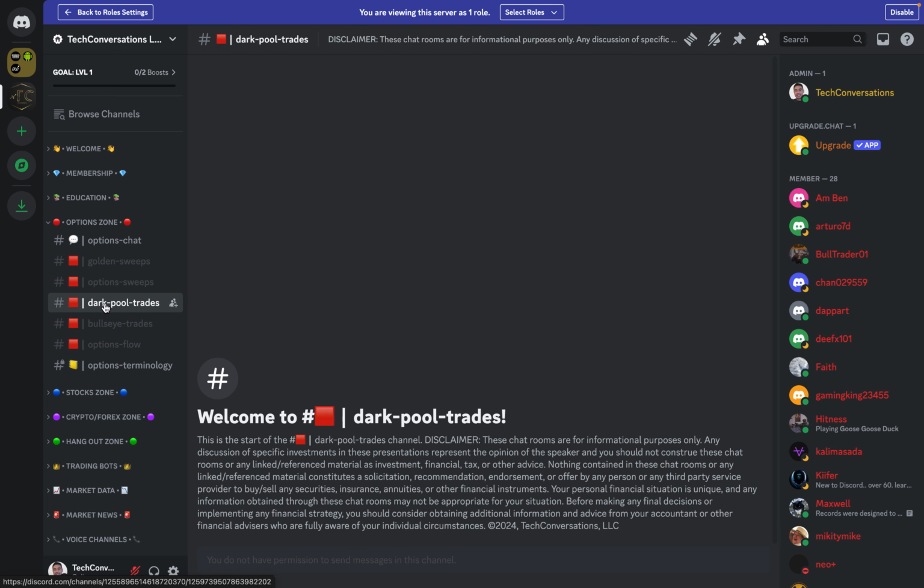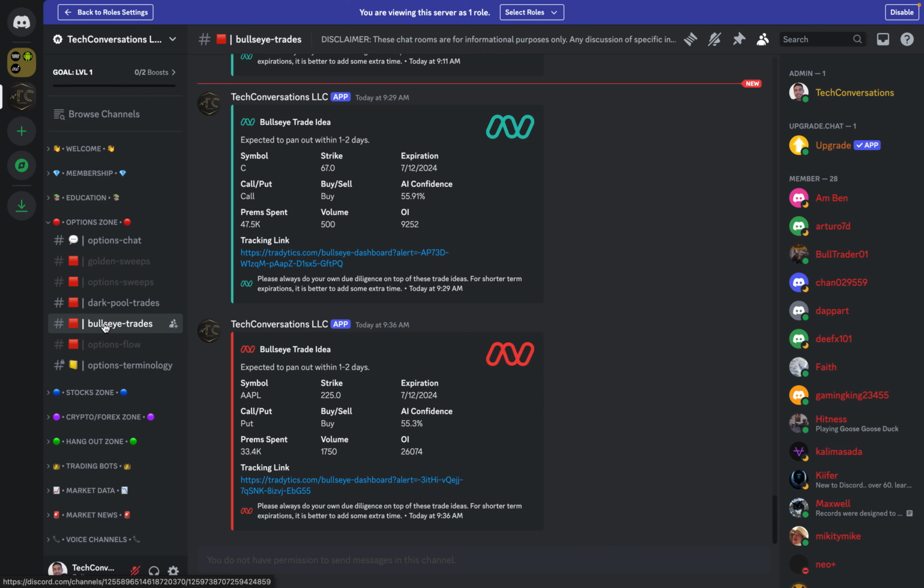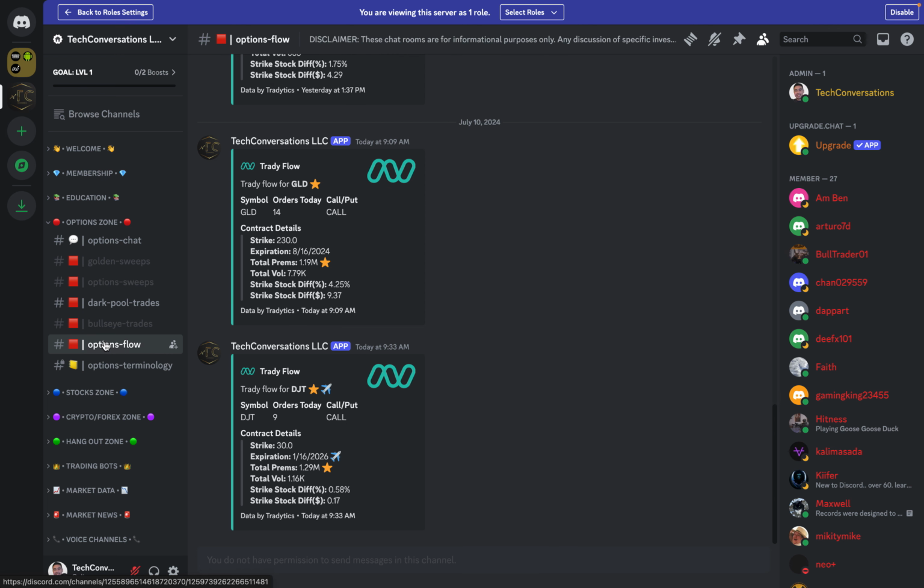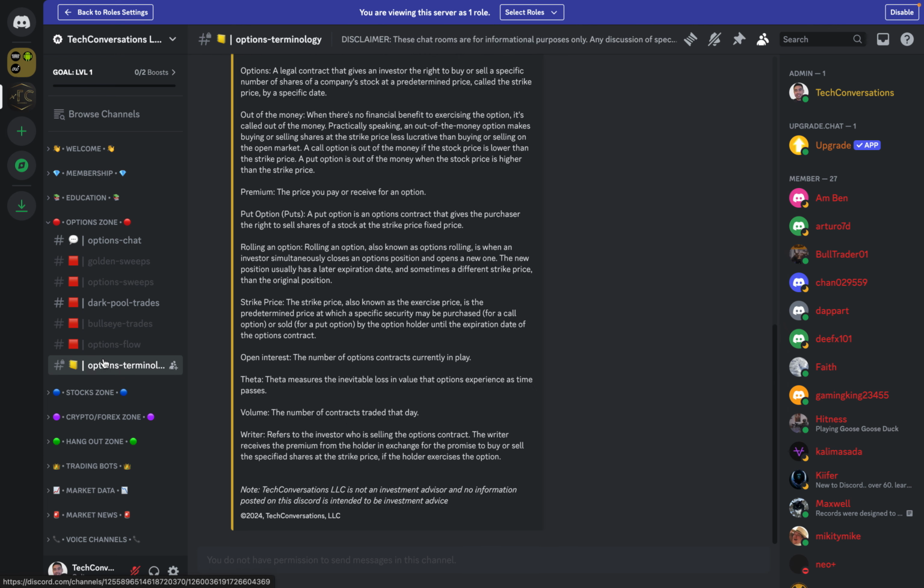Dark pool trades, nothing's been posted here yet, but this will show unusually large dark pool and block trades. Bullseye trades is a bot that uses an AI signal tool that anticipates intraday movement in options contracts. So that's what that is. And then we have, of course, options flow. And finally, we have this options terminology channel.